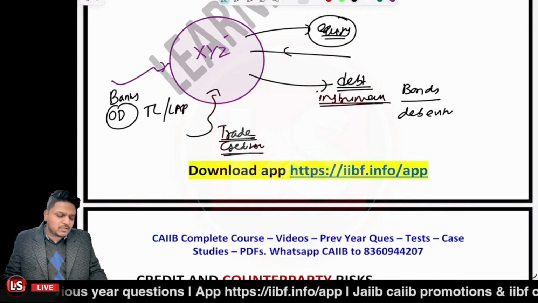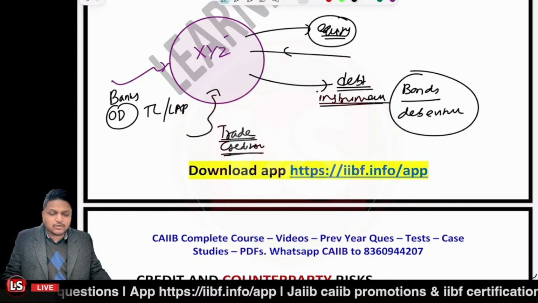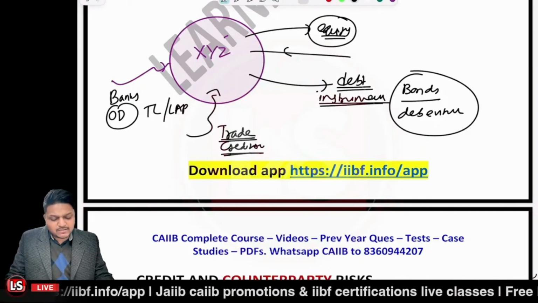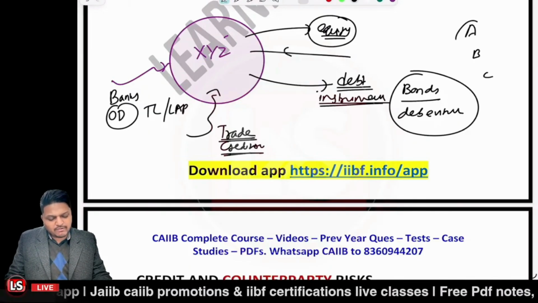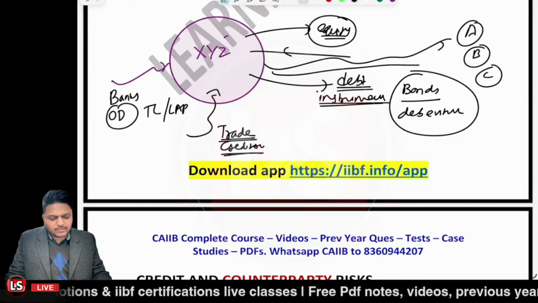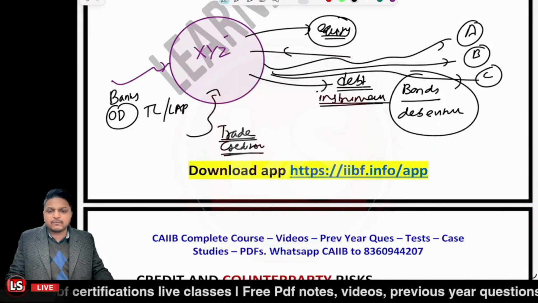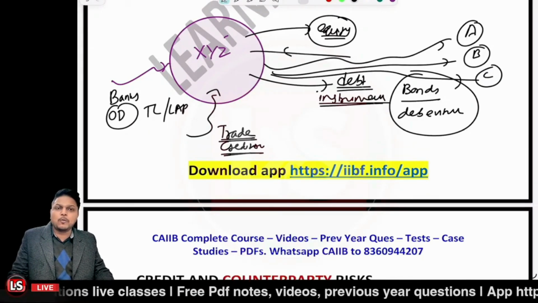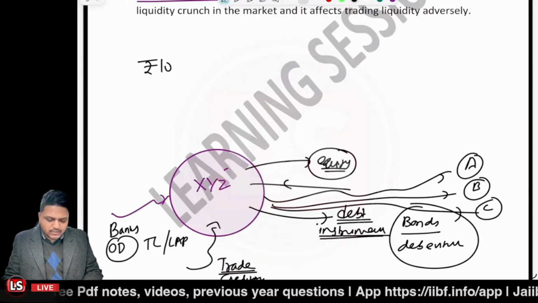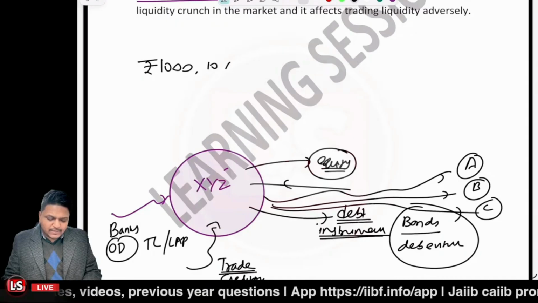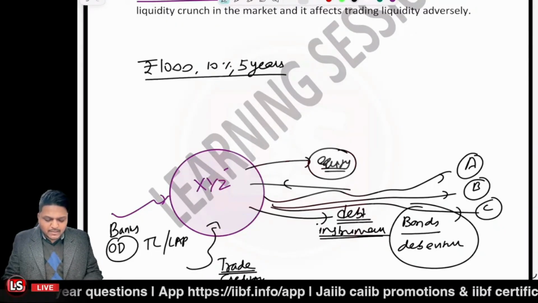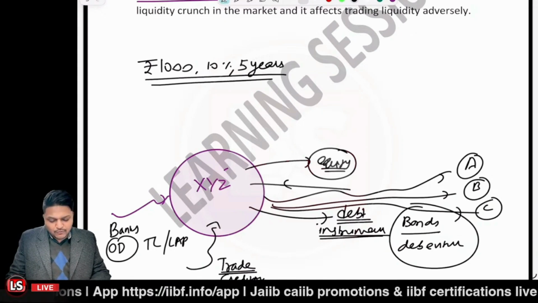Now, the bonds or debentures are basically acknowledging the debt. So let's say investors A, B, C have invested into the bonds. Now they are basically looking for some return. Now the company is going to pay them a fixed return that is said to be coupon, right? So let's say a bond is there, rupees 1000, where the coupon rate is 10% and it has maturity after 5 years. So what will be the cash flow? The cash flow would be something like this.